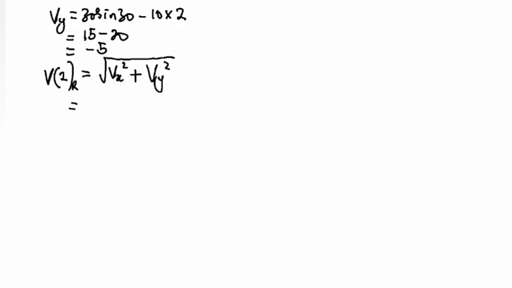Our Vx, which we found, was 25.98. Then we square it, plus minus 5 squared.